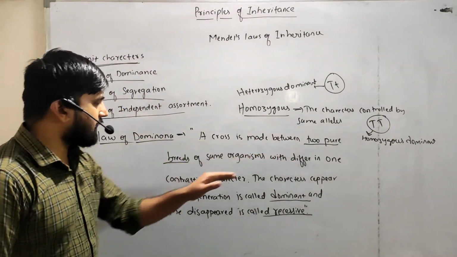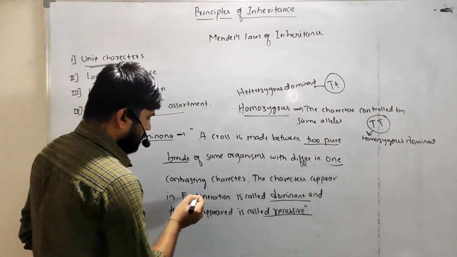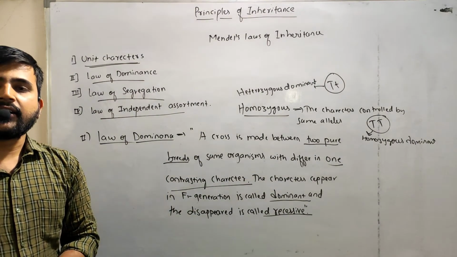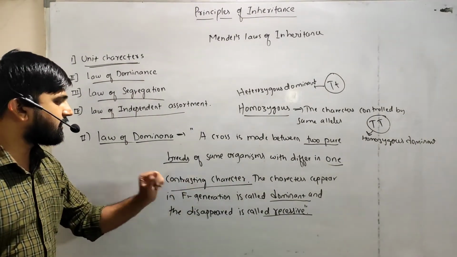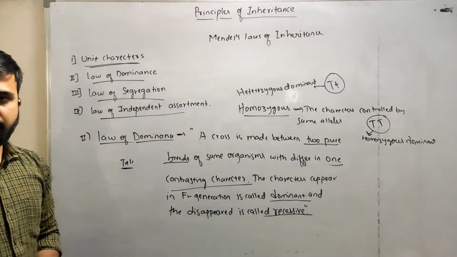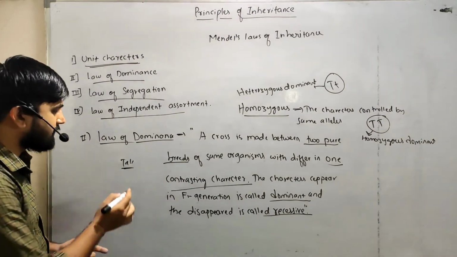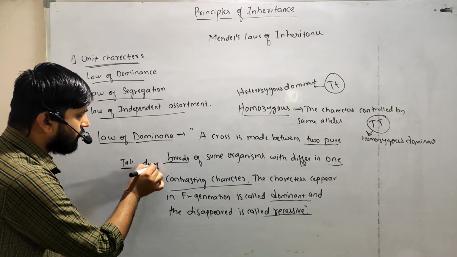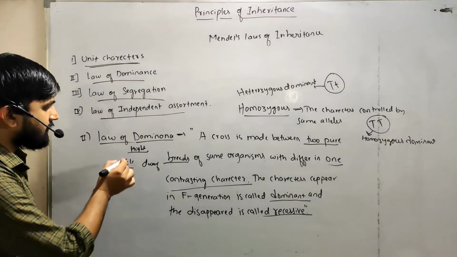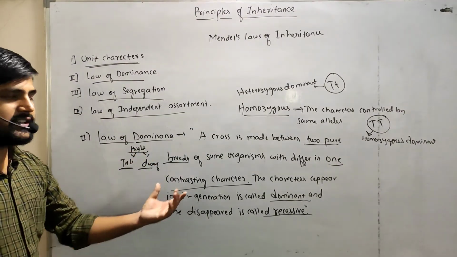So pure pairs are nothing but homozygous organisms that differ in one contrasting character. What do you mean by contrasting character? A character with its difference is the contrasting character. The height of the plant is the character, and the difference in that character is tall and dwarf. That is the contrasting character.